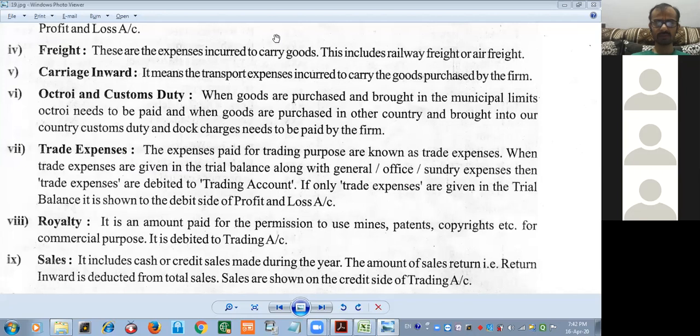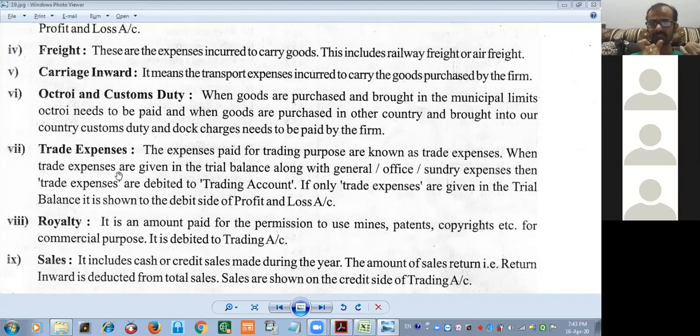I think we are not able to hear him properly. I will explain again. So what are trade expenses? Trade expenses means the expenses which are incurred for trading activity. When trade expenses come together with other expenses, which are the other expenses? General expenses, miscellaneous expenses, sundry expenses, office expenses.